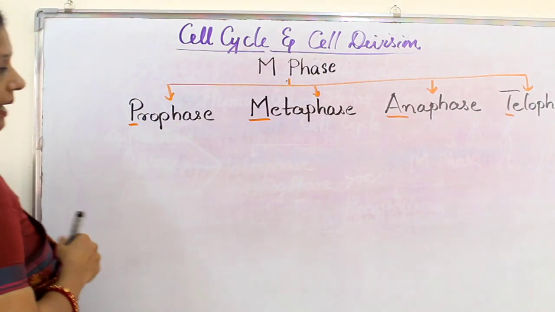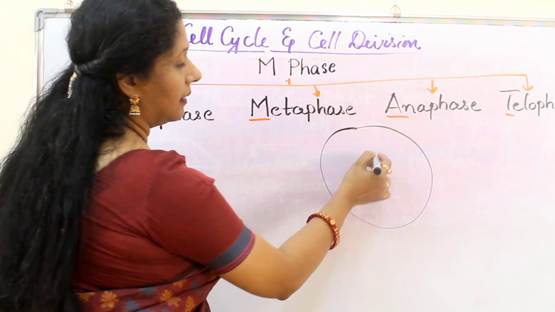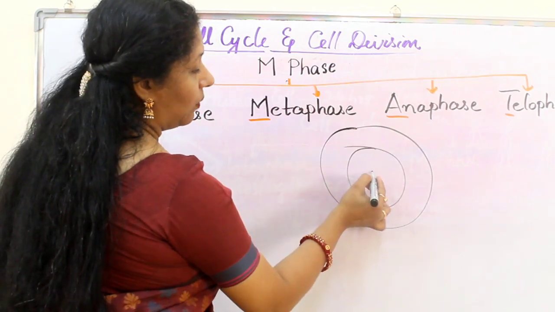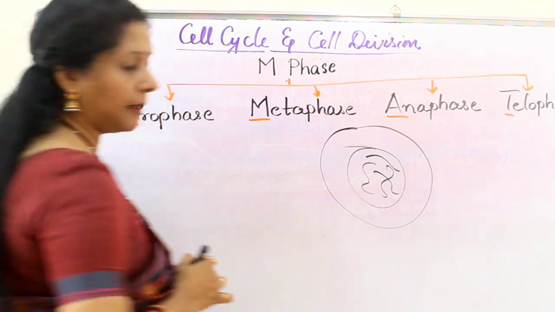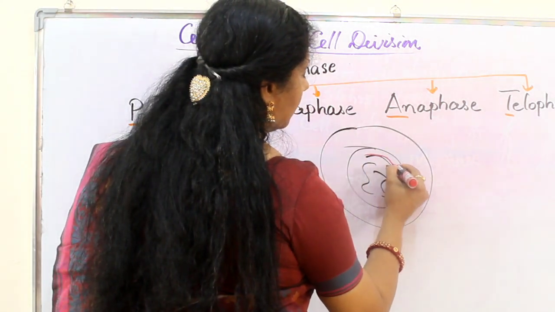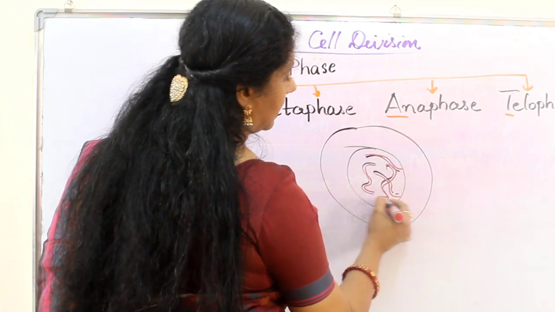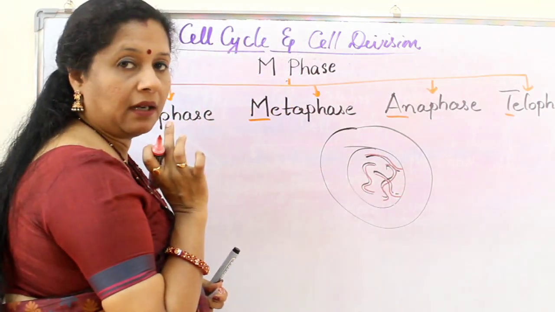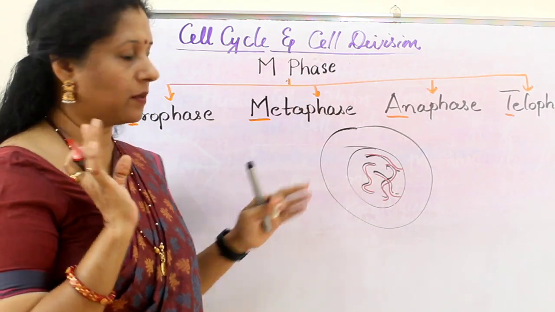So in prophase what happens? Initially, suppose this is the cell and here is the nucleus. Inside what is there? The DNA is there, right? The DNA strands are there. But these DNA strands have already duplicated. So a duplicated one I am drawing with a red. That is an extra copy, but the number is the same. So how many DNA strands have I drawn here? Only 4 here, right? 2 pairs we can say.